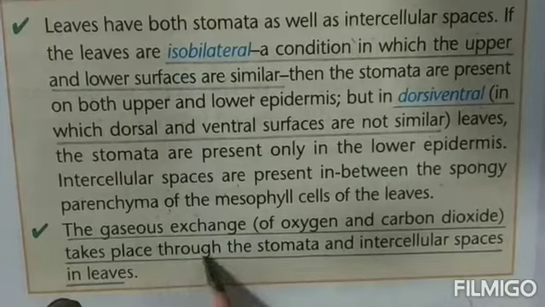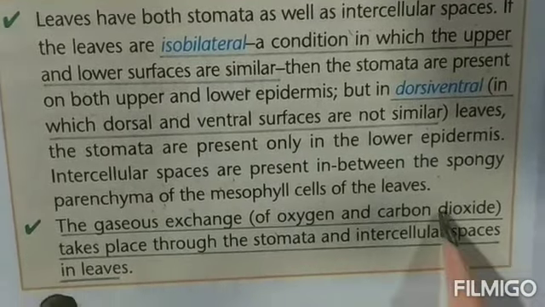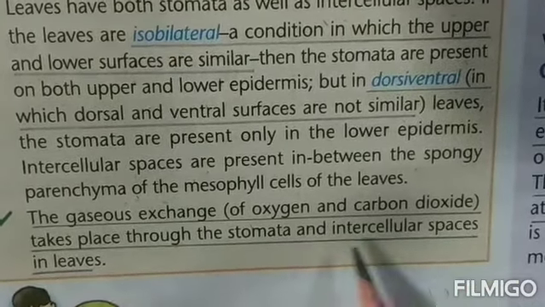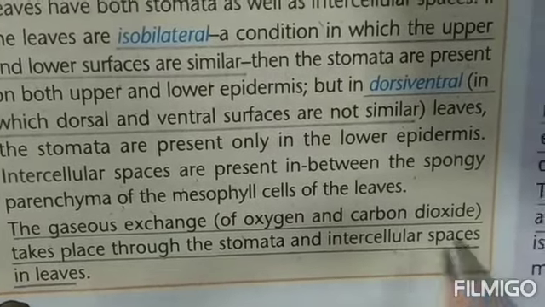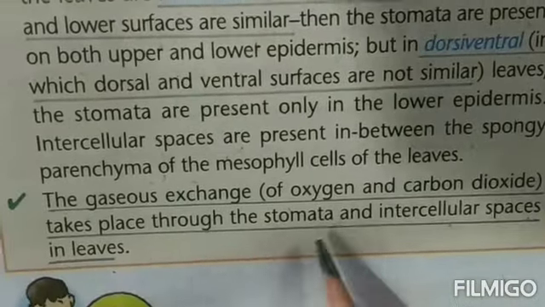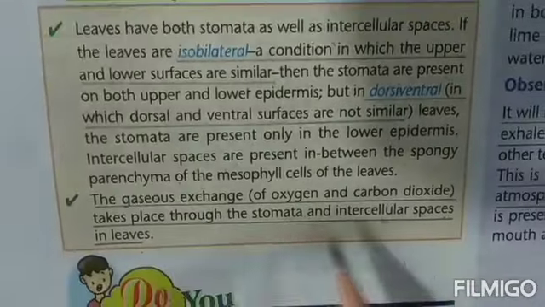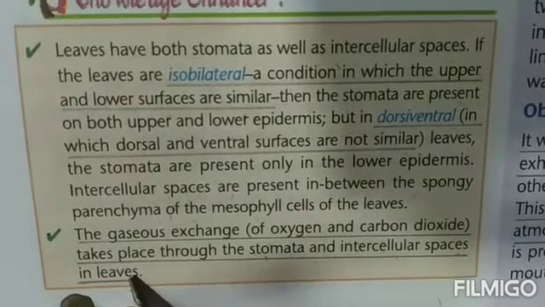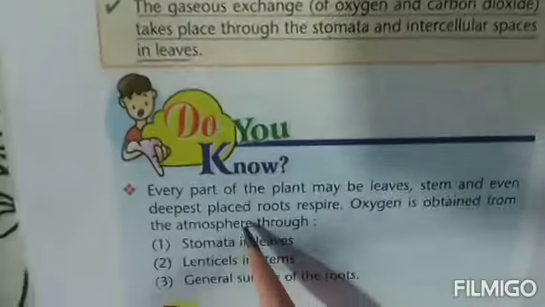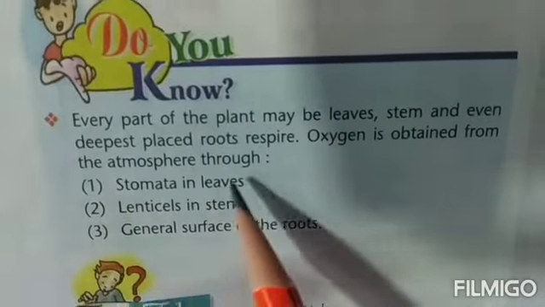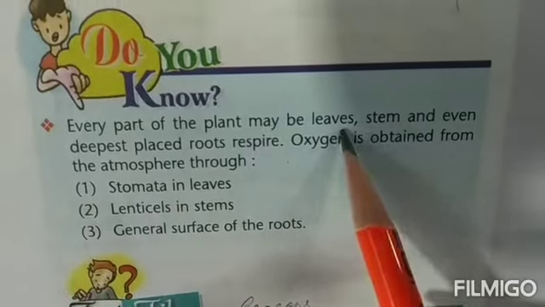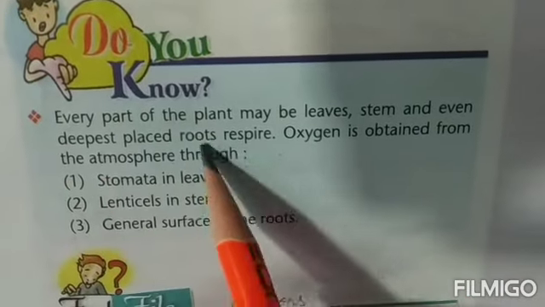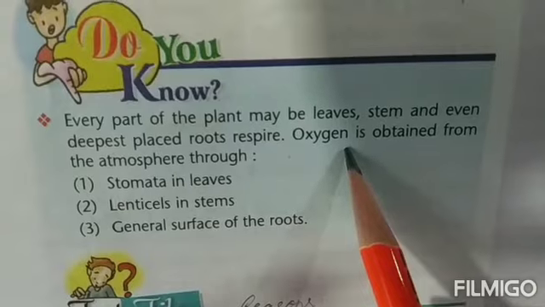Underline, children. The gaseous exchange, that is of the oxygen and the carbon dioxide, takes place through the stomata as well as intercellular spaces in the leaves. That means both the structures will help. This space as well as stomata will help in the gaseous exchange. Underline this also, children. Do you know? Every part of the plant, whether it is leaf, stem, or the deepest place, the roots, they all will respire.